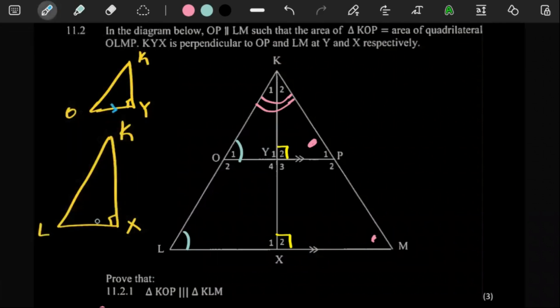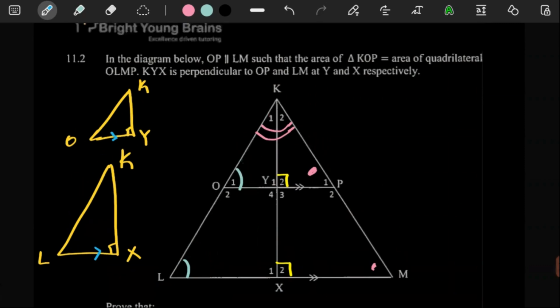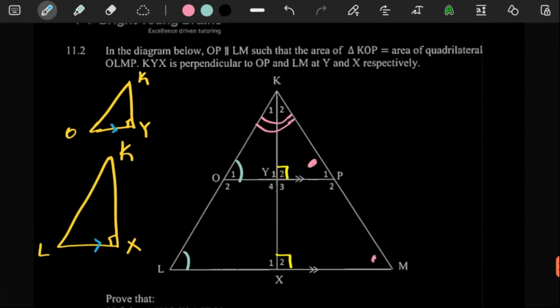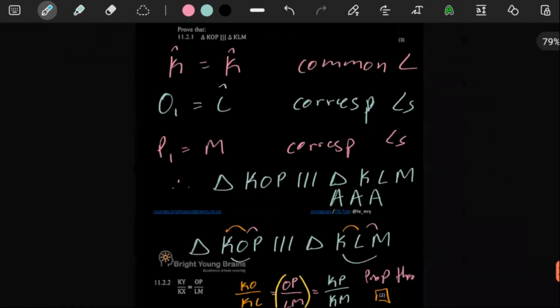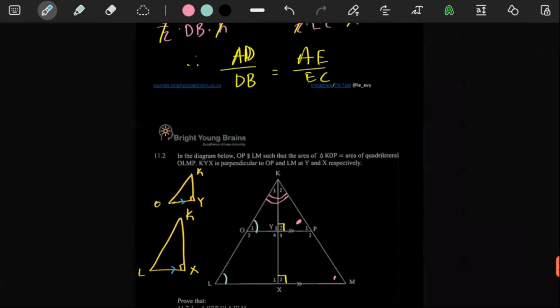This line is parallel to this line. So as long as those lines are parallel, we know that our triangles are similar. This is equal to that, this is equal to that, and that's a common angle. Without overthinking it, all we want here is something that has OP and LM.